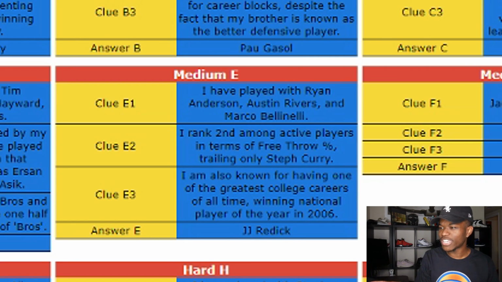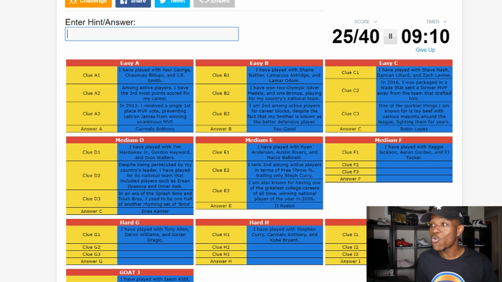Booyah. Okay, so JJ Redick and Ryan Anderson both played for the Orlando Magic back in the day. Clippers with Austin Rivers, and Marco Belinelli with the 76ers last year. His third hint was, I am also known for having one of the greatest college careers of all time, winning the National Player of the Year in 2006, JJ Redick. So far, we are doing amazing.